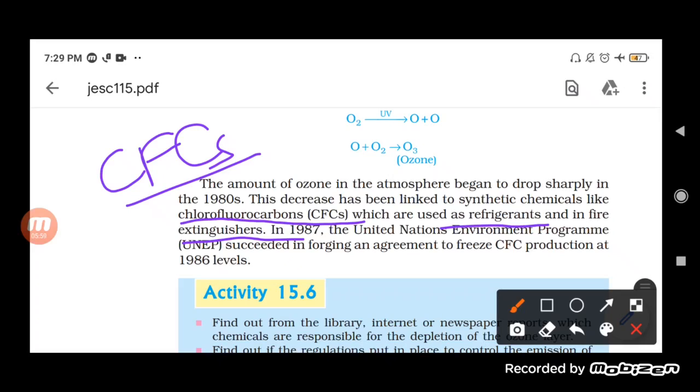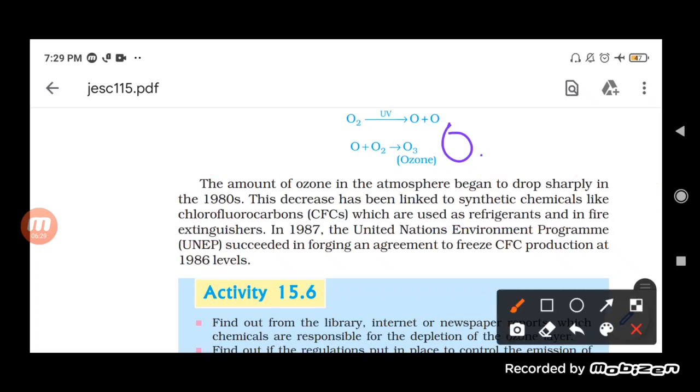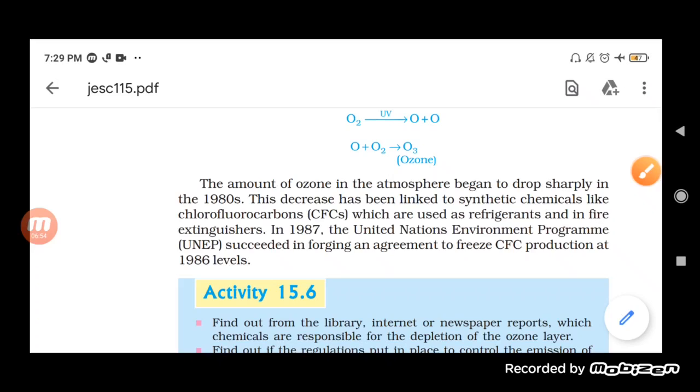Okay, and here what happened: you know that O3 is made up of a combination of O2 and O. So when CFC is there in the atmosphere, it will react with this O3, and ultimately it will help in the breaking of the O3 into O2 and O. Now you know that by this method only the O3 is formed: O3 is formed by the combination of O2 plus O. But when the CFC is there, the combination will be just opposite, in which the O3 breaks down into O2 plus O. That is why we can say that the chlorofluorocarbon is responsible for the breakdown of ozone.